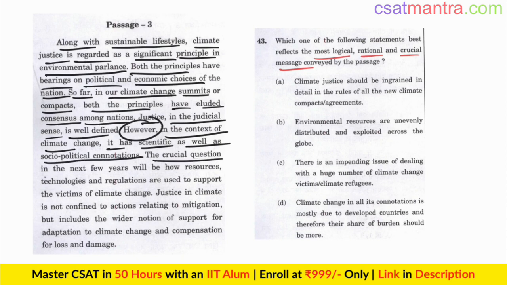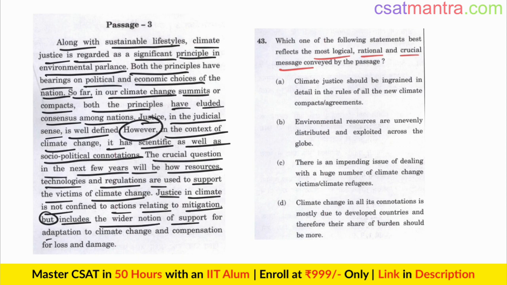The crucial question in the next few years will be how resources, technologies and regulations are used to support the victims of climate change. Justice in climate is not confined to actions relating to mitigation but includes the wider notion of support for adaptation to climate change and a compensation for loss and damage. So we are talking about climate justice as a whole. What does it mean?